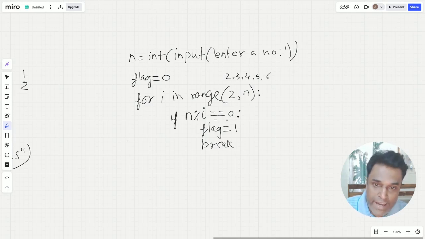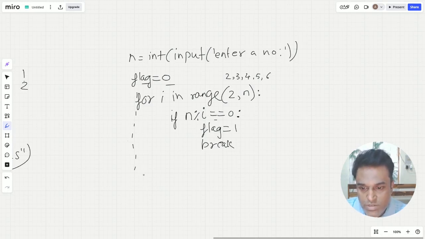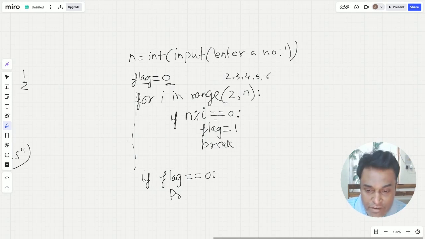But for any n, if this condition gets satisfied, this is an indication that the number is not a prime number, because it is getting divisible, and the remainder is 0. So I will make that flag value as 1. What was the value of flag? That is 0. And then outside the loop, I will simply check the value of flag. If it remains 0, which I had initialized before the loop, it will indicate that the number is a prime number.